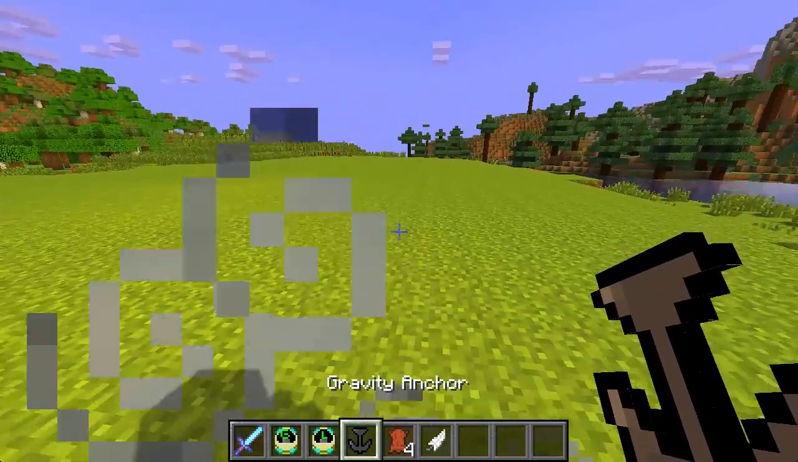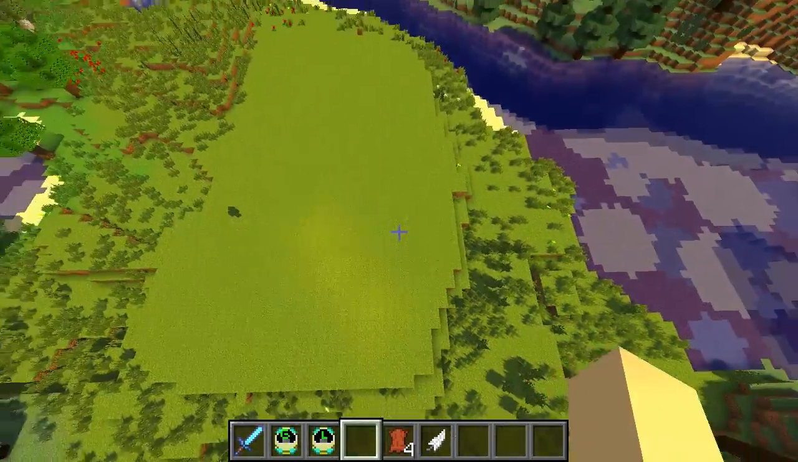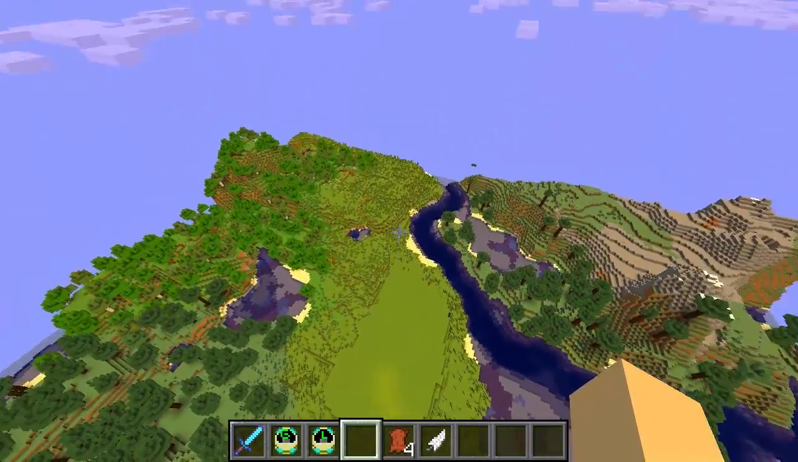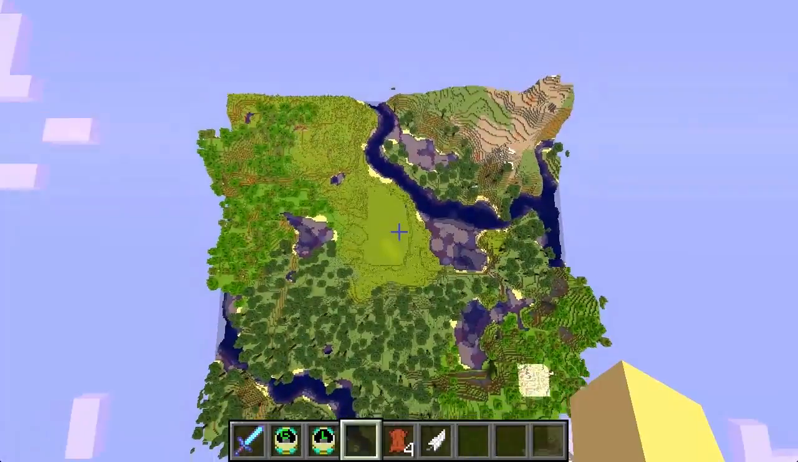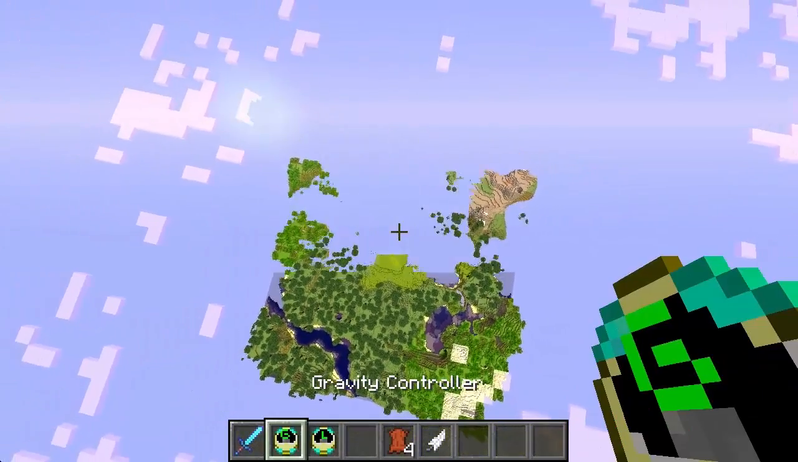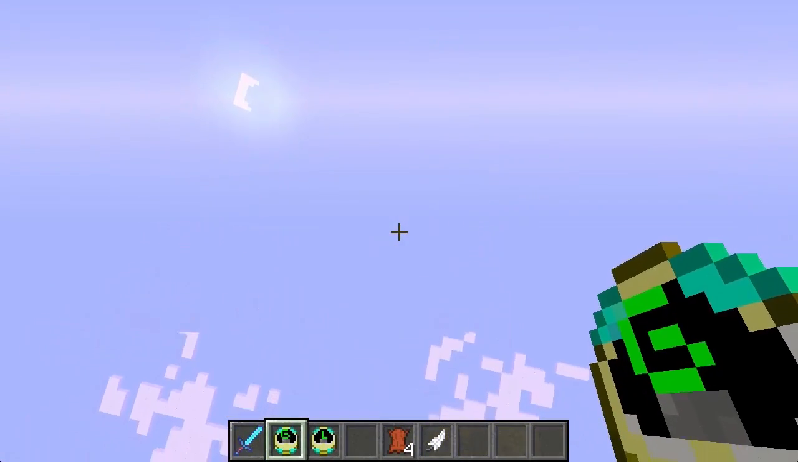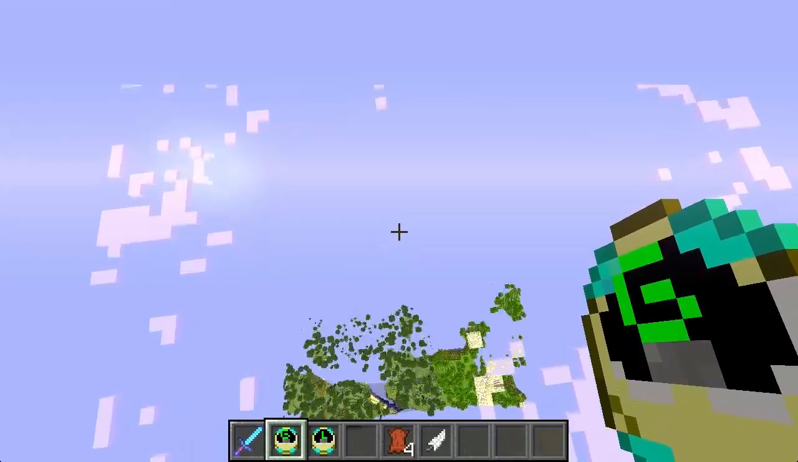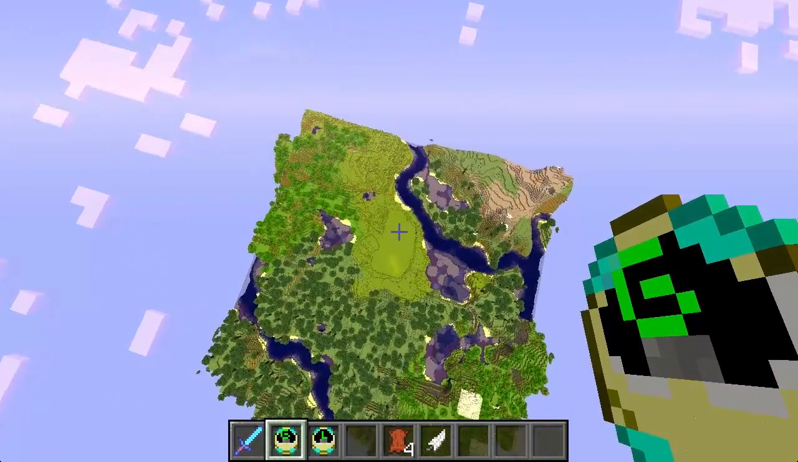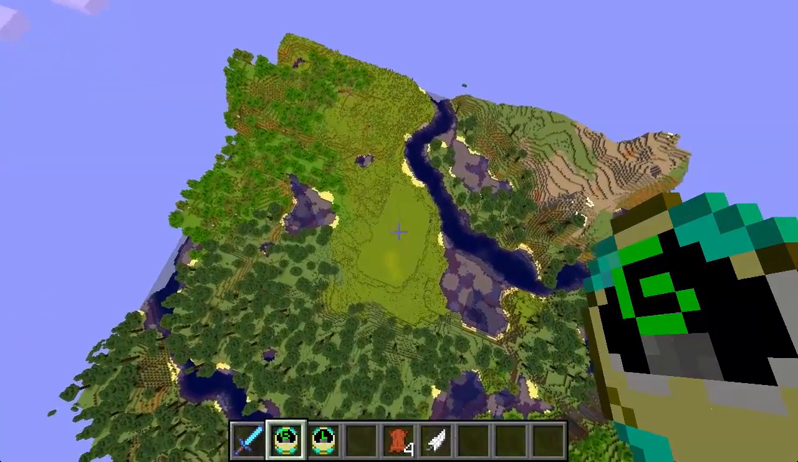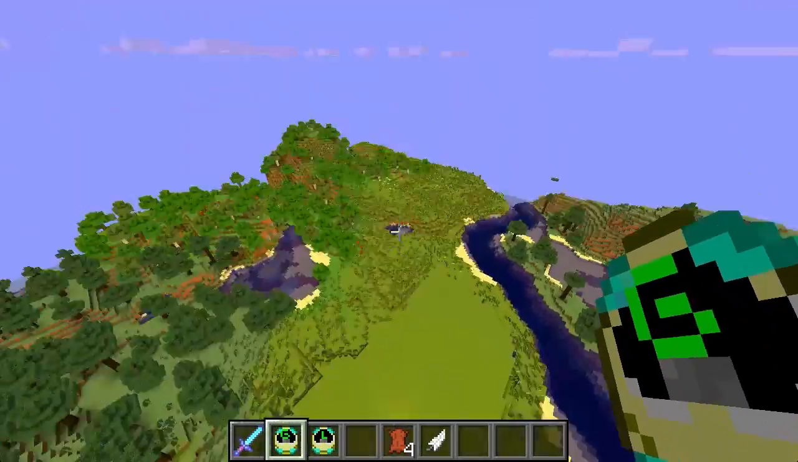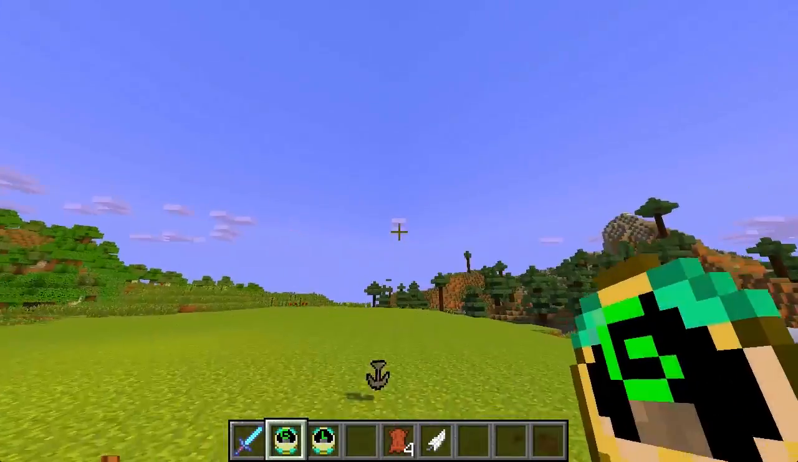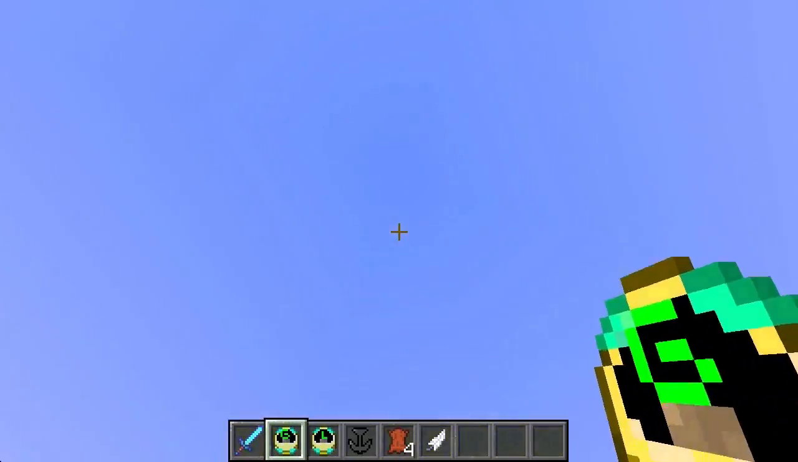And if we were to throw out the gravity anchor, we're going to go flying up in the air as well. So that is the gravity anchor. It anchors you down to the ground and safely protects you from the gravity controller whenever you turn that thing on. So let's head back down to the ground and turn off the gravity controller. Oh my god, we're so high up. I wonder where all the mobs are. This is going to take a while for those guys to come down.